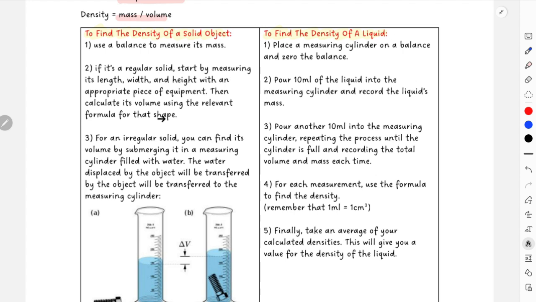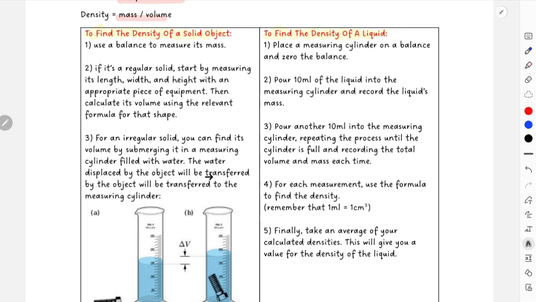For example, if it's a cube, then use length into length into length. If it's a cuboid, then use length into breadth into height, right? Basic formula for cube and cuboid. Other than that, if an object is irregular, you have to find its volume by submerging it in a measuring cylinder filled with water.